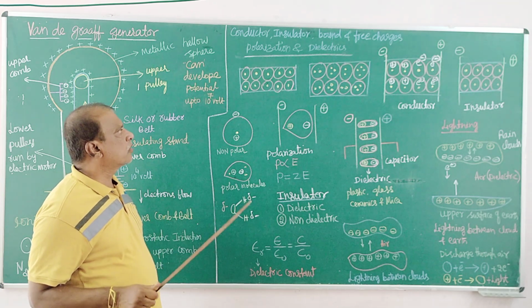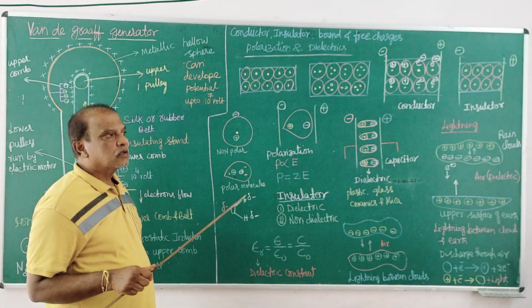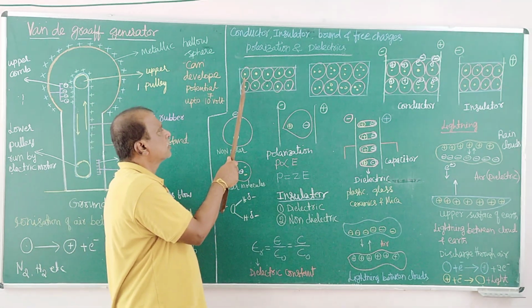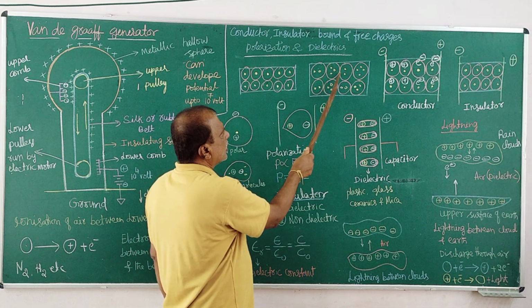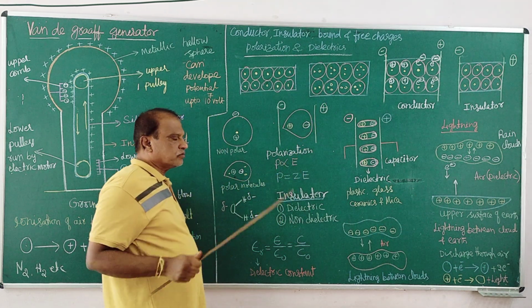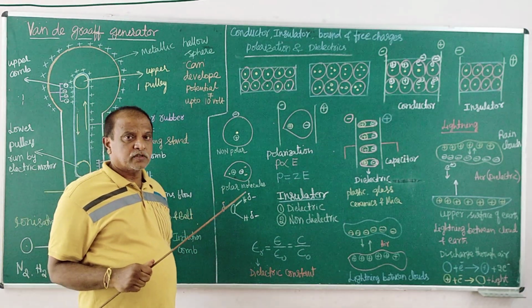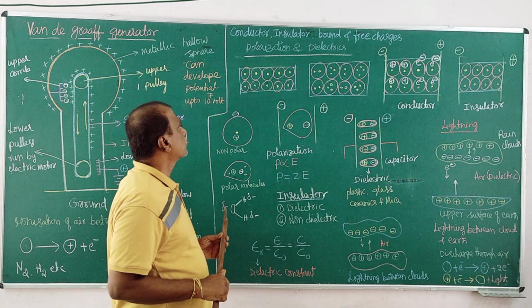So in all neutral molecules and atoms, the number of protons in all the nuclei is equal to the number of electrons. Same number of electrons and protons in each fundamental substance.